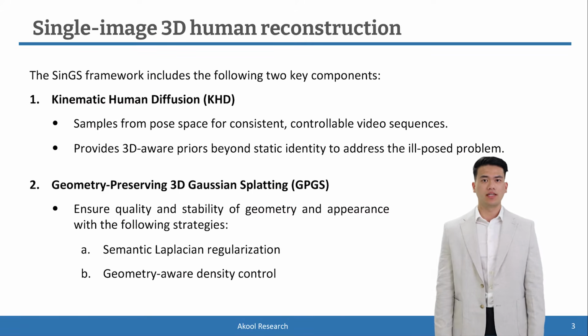Geometry-preserving 3D Gaussian splatting tackles artifact and hole issues under imperfect human priors, such as minor jitter and 3D inconsistencies, through two key designs: the semantic Laplacian regularization and the geometry-preserving density control.